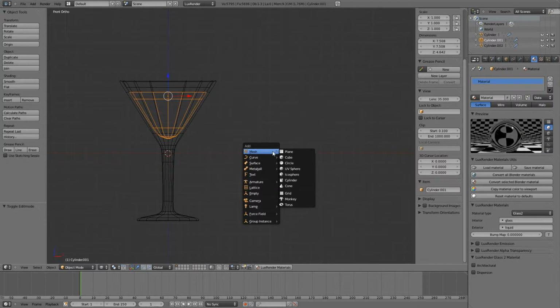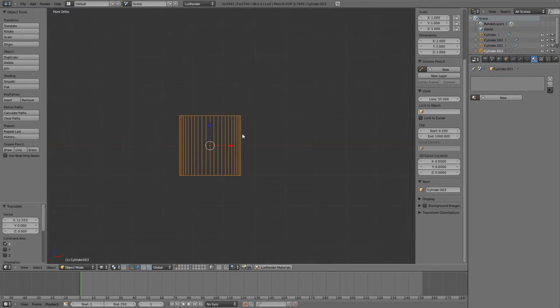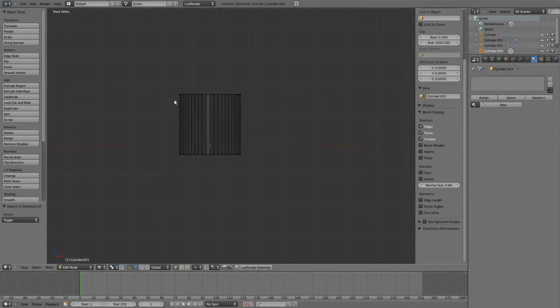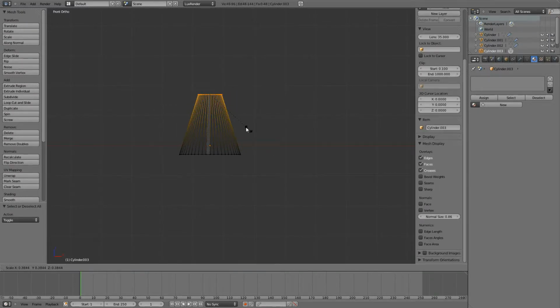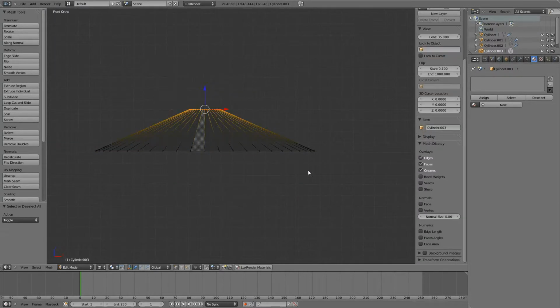Hit Shift A to bring our cylinder into the scene, uncheck cap ends, and let's hit 16, not 16 but 48 vertices to give us some more resolution. Go to edit mode by hitting Tab, go to vertex selection mode, hit A, deselect all, B, drag a selection, hit S to scale, and move those guys up like so, and probably we'll have to scale those ones just a touch more.